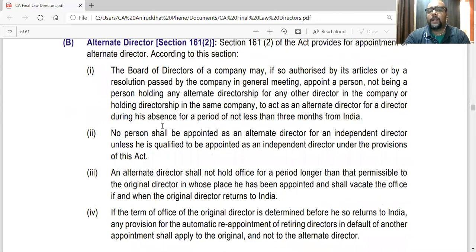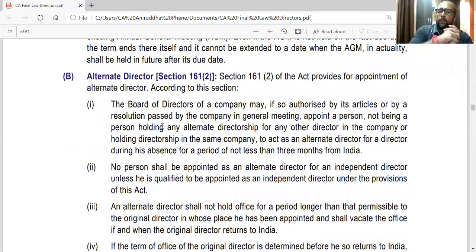Alternate director. Basically, there is a director on the board who is maybe going out of India for more than 3 months.